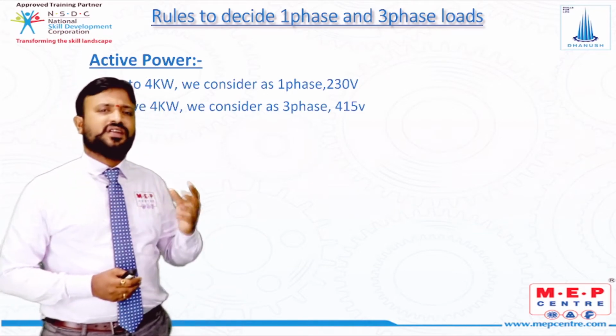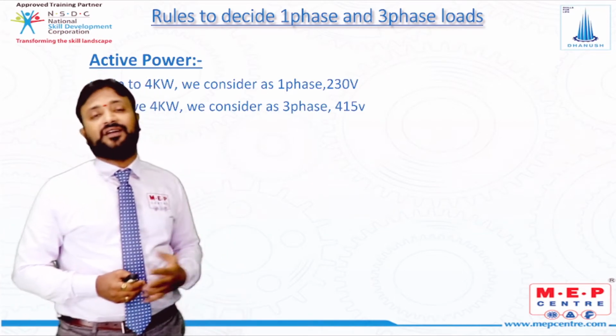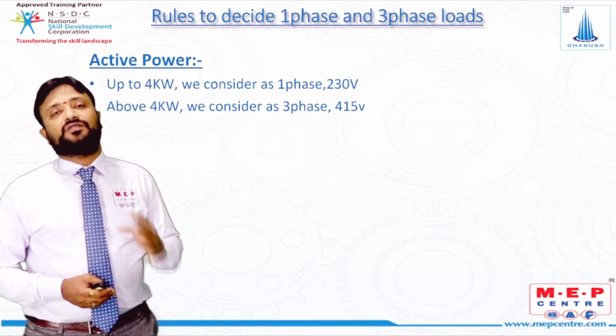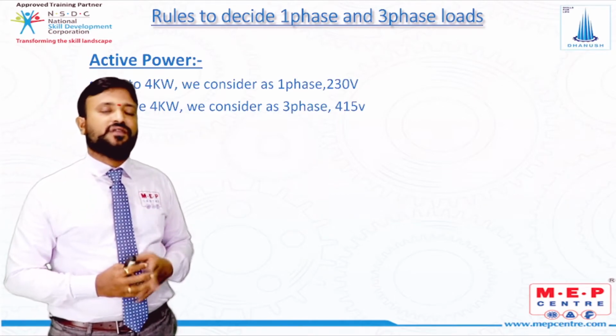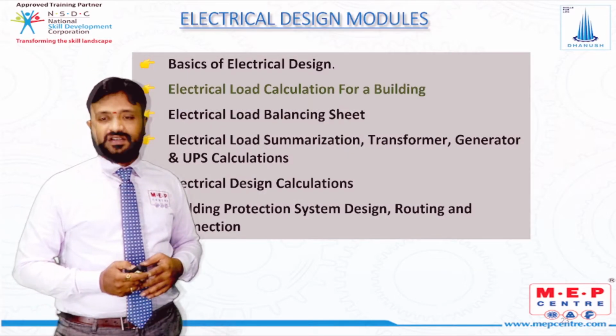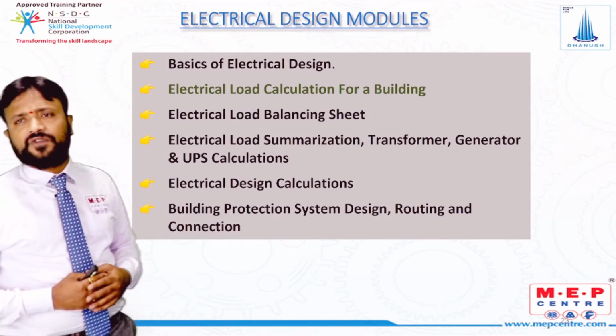Whatever the load is, whether it's a TV or fridge or cooler or a compressor or grinder, generally the loads which are less than 4 kilowatt are considered as single phase, and if it is more than 4 kilowatt, they are considered as three phase. That's about the basics of electrical design.